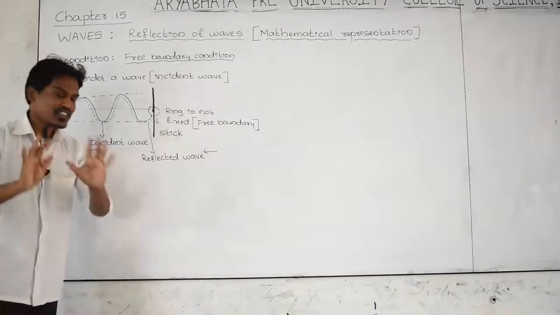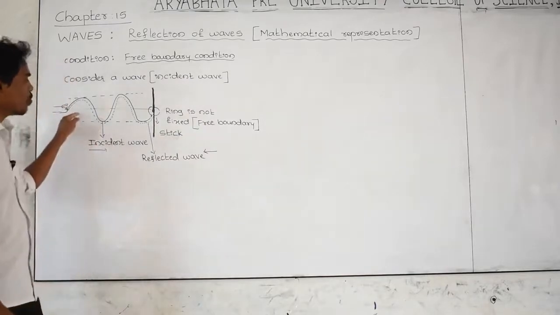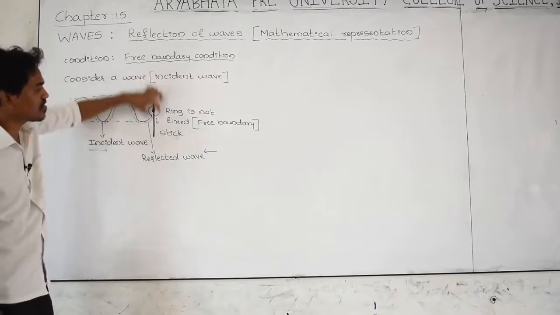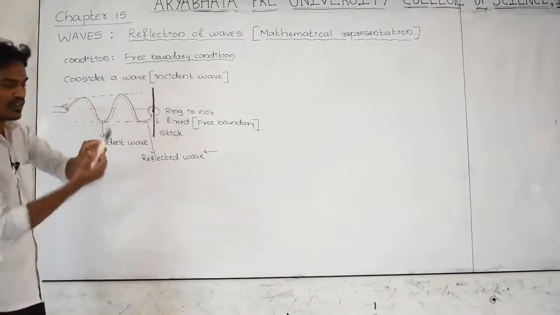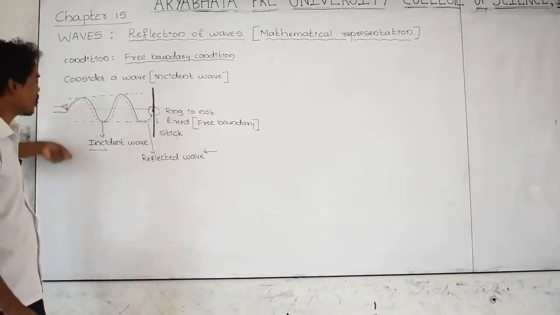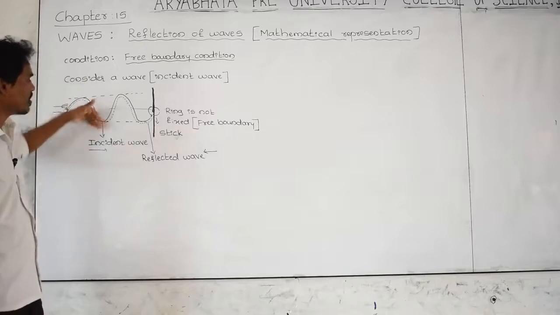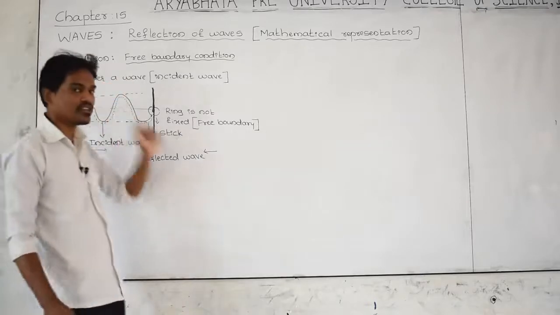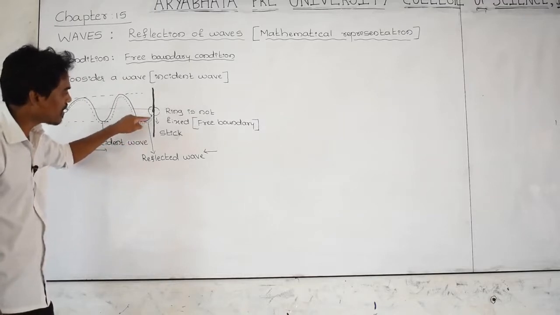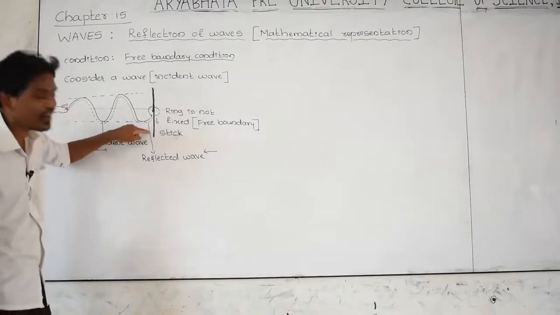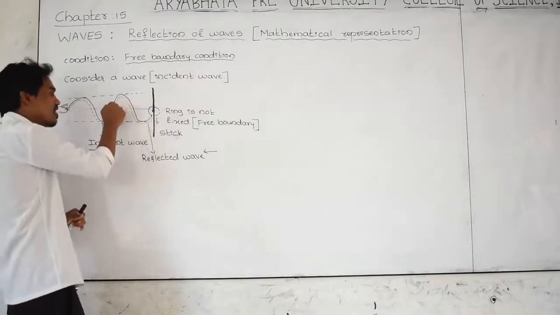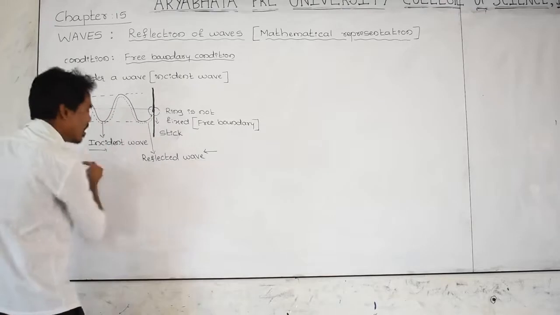Don't get confused. You just take one rope, one end is attached to a ring passing through a stick or a bar, and the other end is in your hand. Just give a jerk to the rope up and down. A wave shape is produced inside the rope. When this crest pulls the ring in the downward direction, the ring suddenly moves down. As a result, the wave is reflected in the rope like this, in the opposite direction.